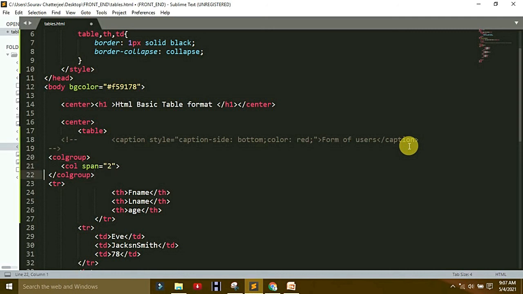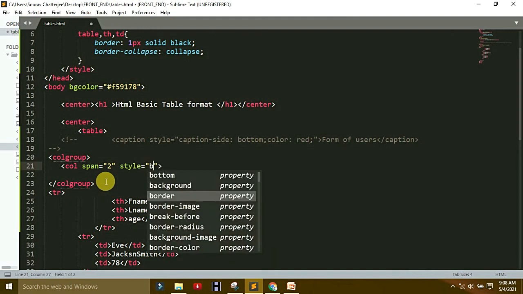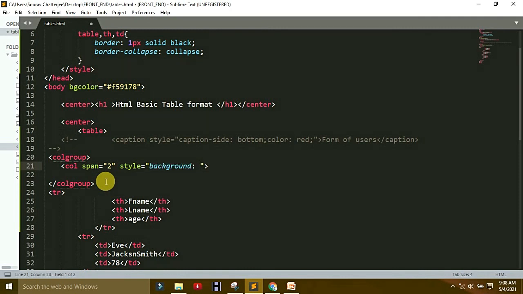After span 2, make some style, for your better understanding. In the style tag, write background color. Background color means changing the background color to red. As I showed you, I write it here the same way.